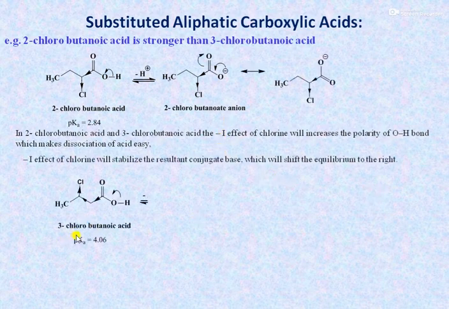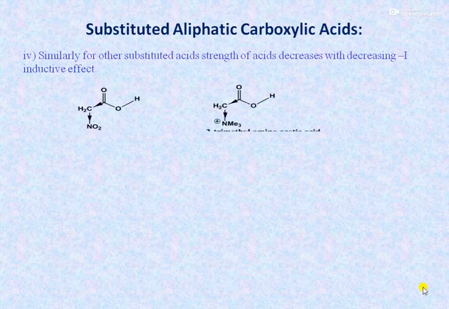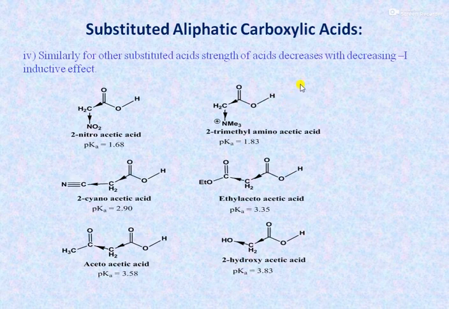But if we see 3-chlorobutanoic acid, as the distance increases, the strength of the inductive effect will be decreased, and that's why as the minus I effect, or electron withdrawing inductive effect, decreases, the stability of the conjugate base also decreases, and therefore 2-chlorobutanoic acid is stronger than 3-chlorobutanoic acid.